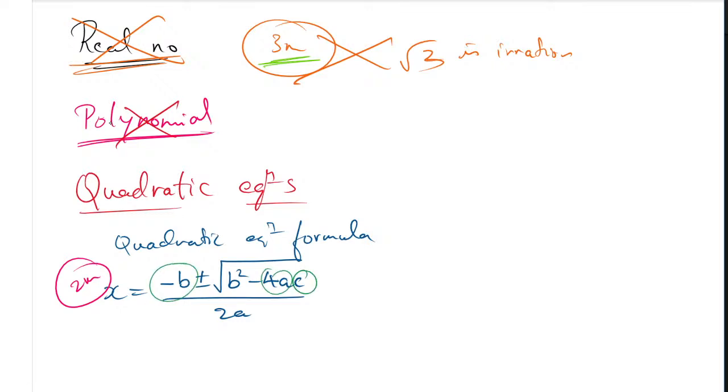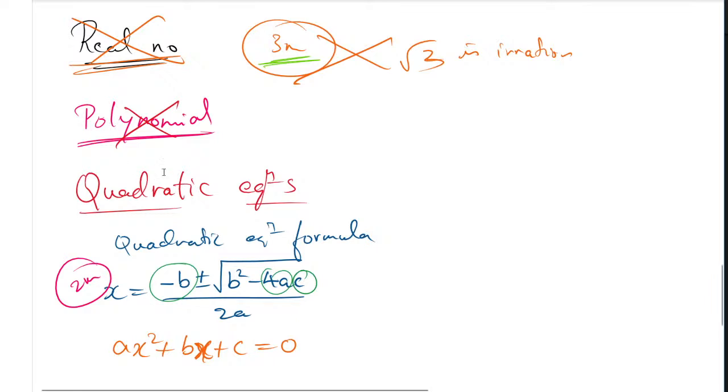B, a and c, what it is, you have to understand. It is the general form of the quadratic equation: ax square plus bx plus c is equal to 0. This is a general formula that you have to learn. So what is a, what is b, and what is c, you have to learn.